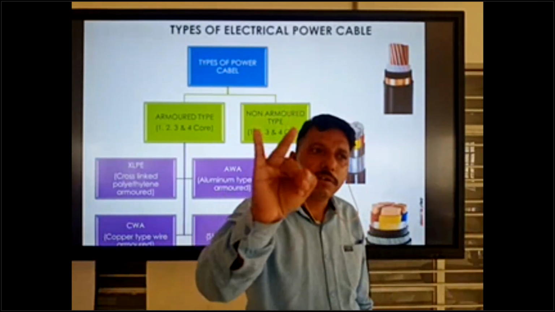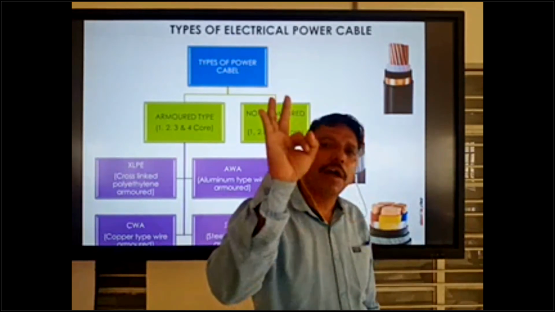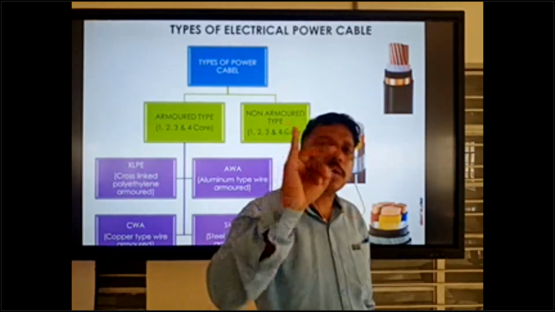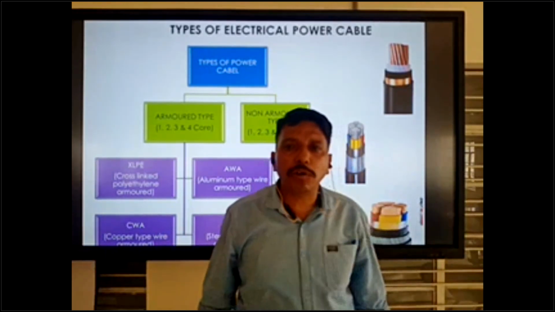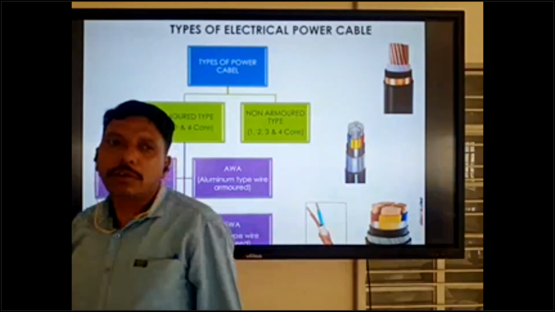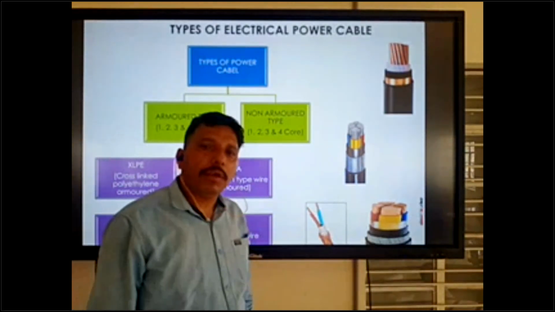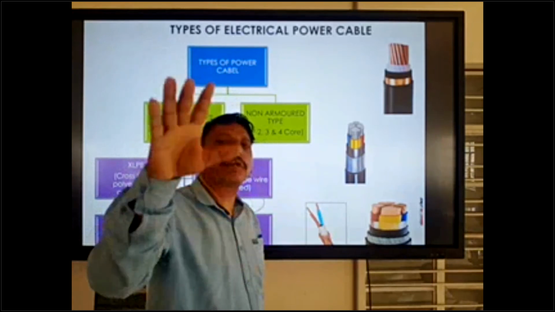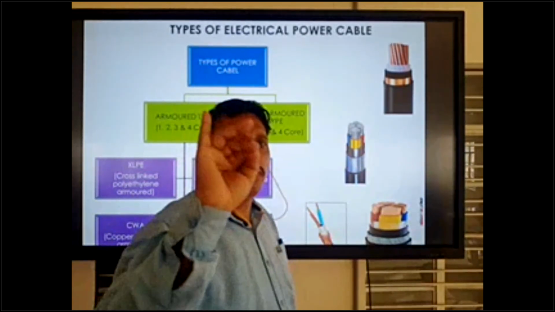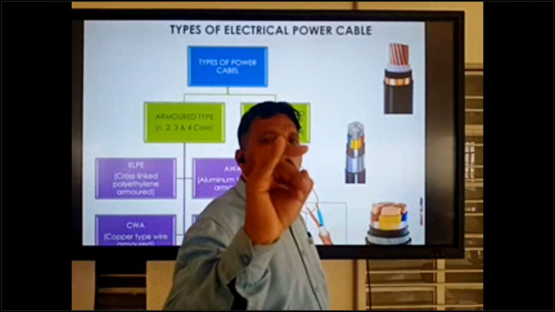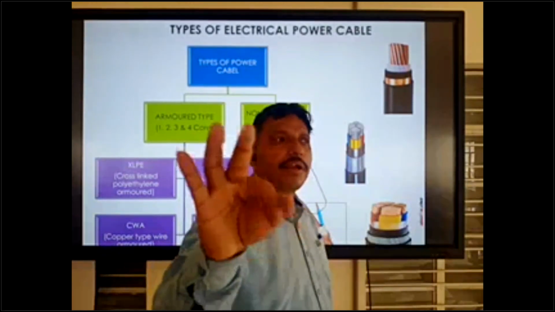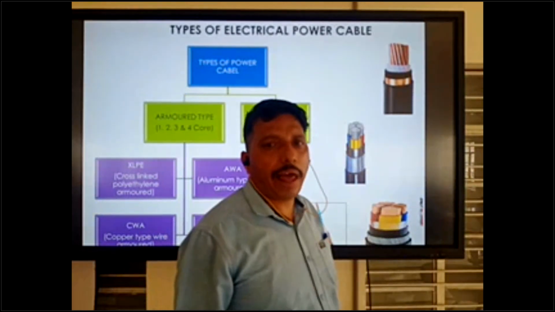If it is a motor, no neutral is needed, so we can use a 3 core cable: phase red, yellow and blue. We can use red, yellow and blue for a motor, with no need for neutral. If neutral is needed, we can use a 4 core: phases L1, L2, L3 and neutral. We can use it like that. Okay.